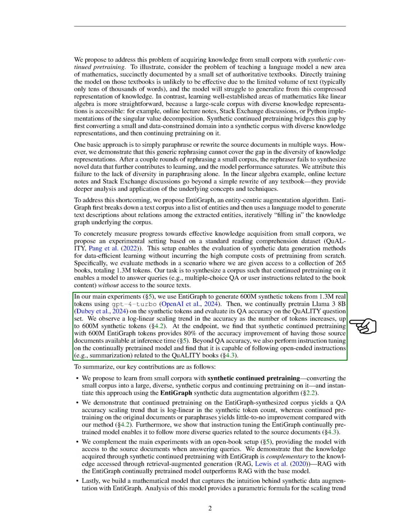In our main experiments, we use EntiGraph to generate 600 million synthetic tokens from the 1.3 million real tokens. We then continue training the Llama 3 model on these synthetic tokens and assess its accuracy in answering questions. We observe a clear trend where accuracy improves as the number of synthetic tokens increases, reaching a point where using 600 million synthetic tokens gives us 80% of the accuracy we would have if we had access to the original documents.